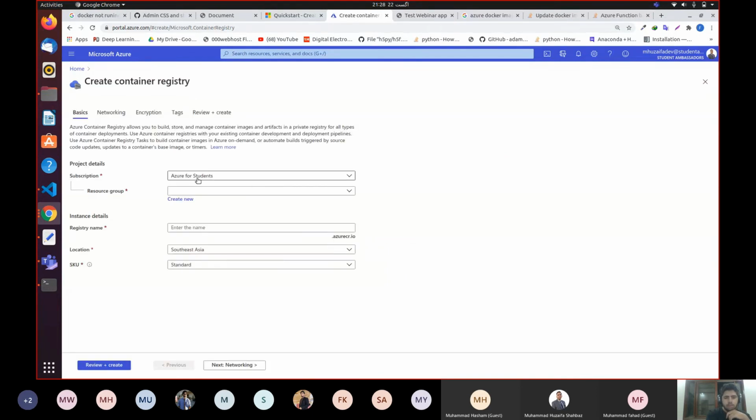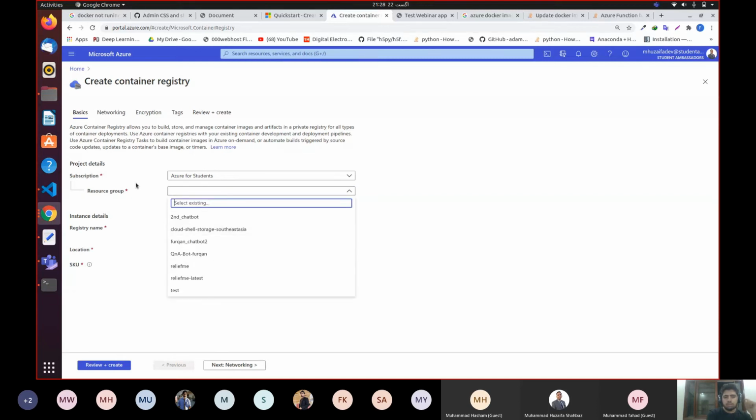Okay, so once you open this container registry, you need to select your resource group. So resource group is step number one. You need to create a resource group. As I already have one resource group, which is Relief Me, I'm not going to use all the resource groups. I'm just going to use Relief Me.